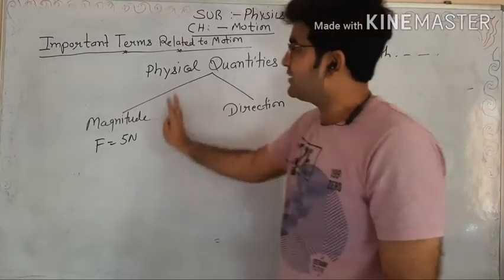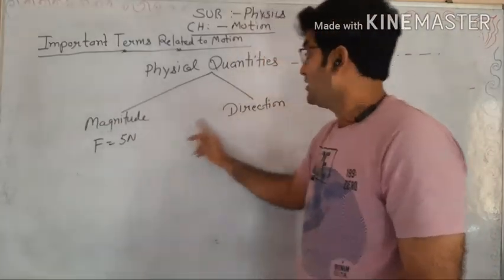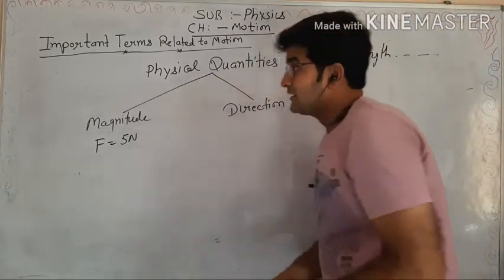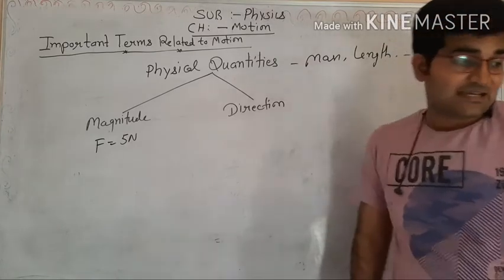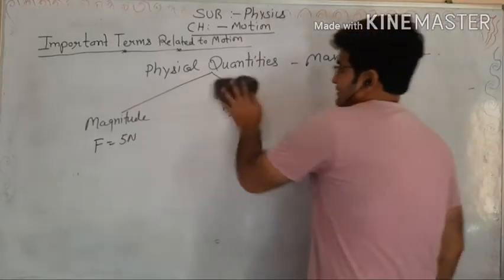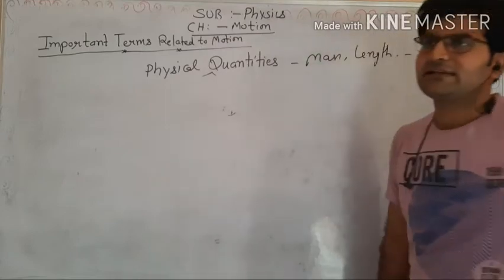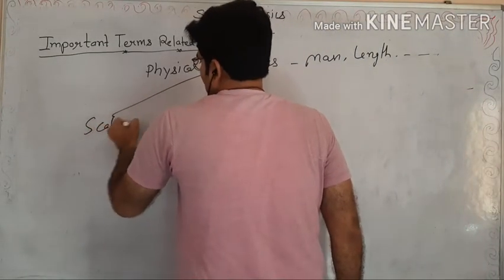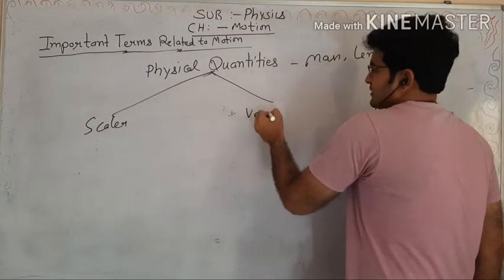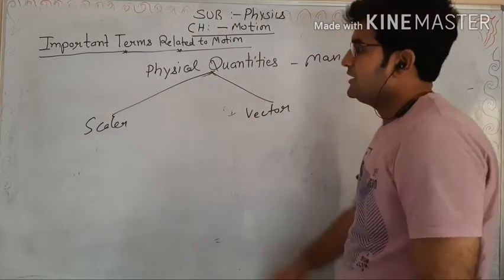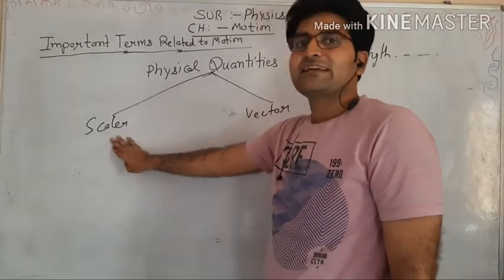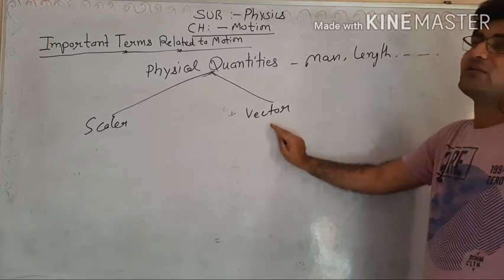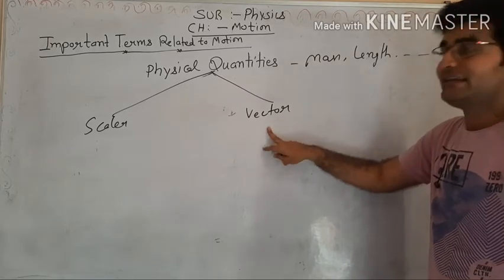But some quantities can only be explained by magnitude, and some quantities need direction. So on the basis of that, we can classify physical quantities as scalar and vector. Scalar quantities are those quantities that can be explained by magnitude only. Vector quantities are those quantities that can be explained by magnitude as well as direction.